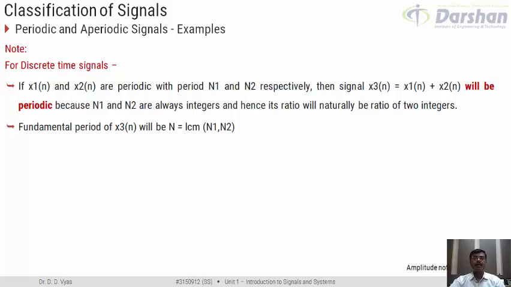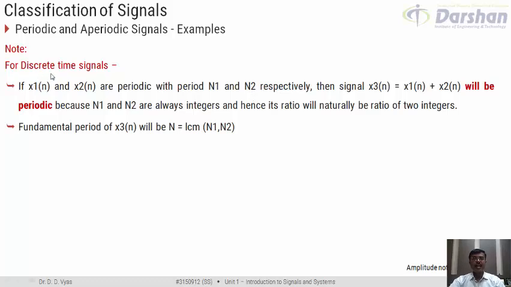The period of a discrete time signal is defined as the number of samples in one cycle, or the number of samples after which the signal repeats itself, and the number of samples is always an integer. So, if x1[n] and x2[n] are periodic with periods N1 and N2, it is bound that N1 and N2 would be integers, and hence their ratio would also be a ratio of integers.